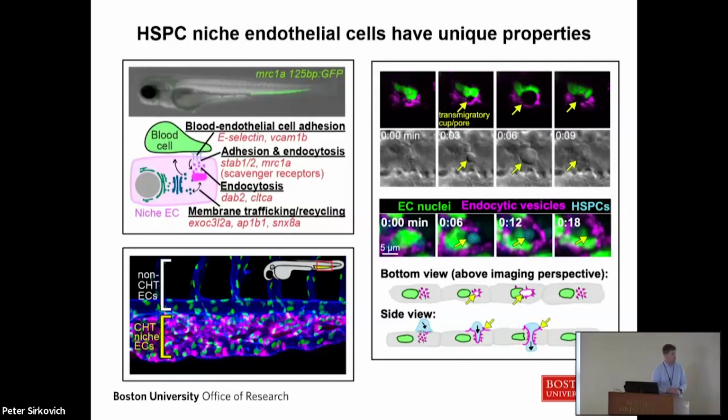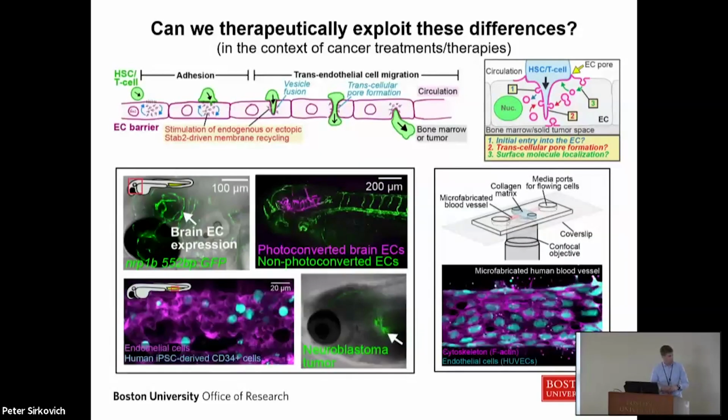To explore this further, we injected an endocytosis reporter into circulation and confirmed that indeed the endothelial cells in this hematopoietic niche tissue are extremely endocytic. At higher resolution, we can see that each endothelial cell in this niche tissue contains a discrete cluster of endocytic activity, and it's at these sites that the blood stem cells will specifically adhere to and transmigrate the endothelium. And so what we're thinking about based on our data is that these endocytic clusters serve almost as portals for transmigrating cells across the endothelium.